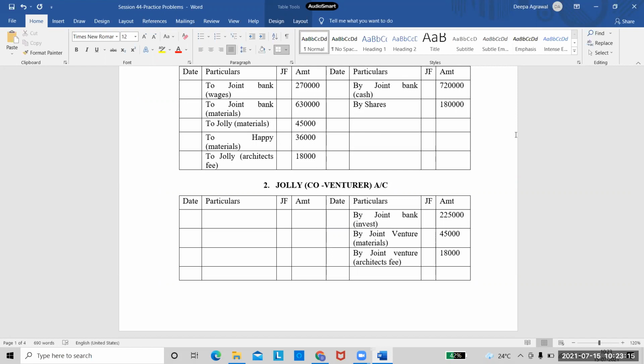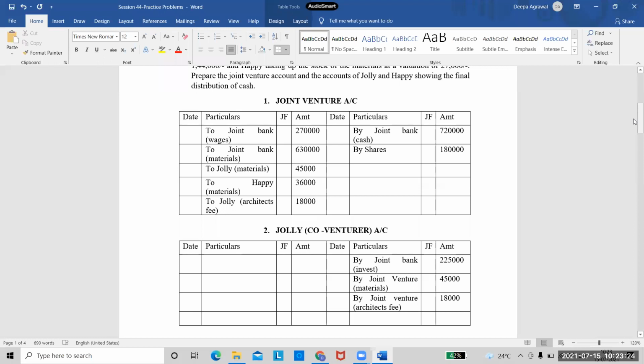Ma'am, into the co-venturers account. We need to divide it. I should divide this 1,80,000 to co-venturers account. See, ma'am, the entry is joint bank account? Why will it go to joint bank account? See, joint bank account is a cash account. Is there something happening with cash here? No. See the entry. You have written in joint venture account.